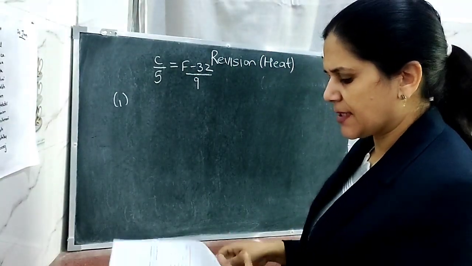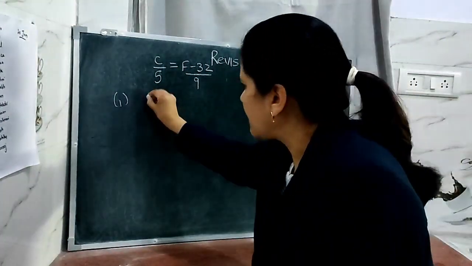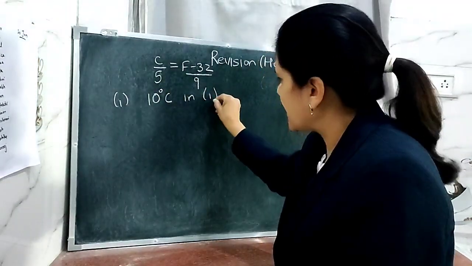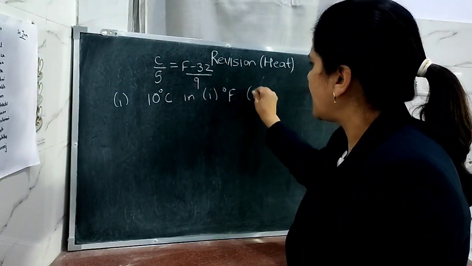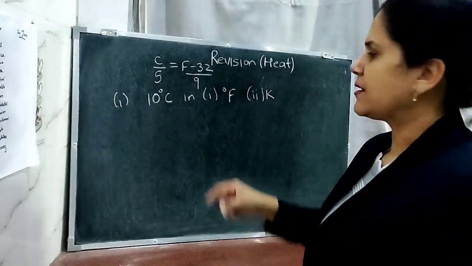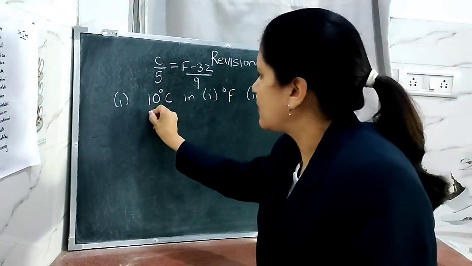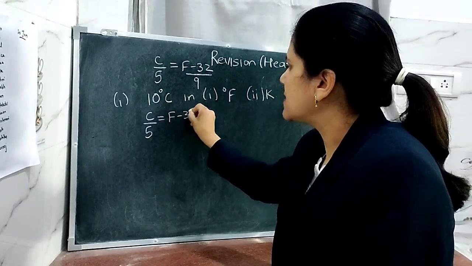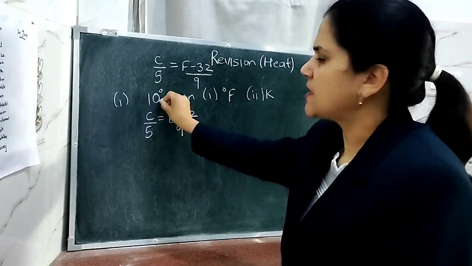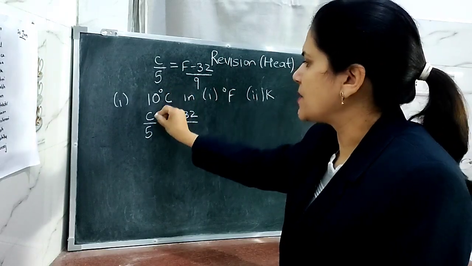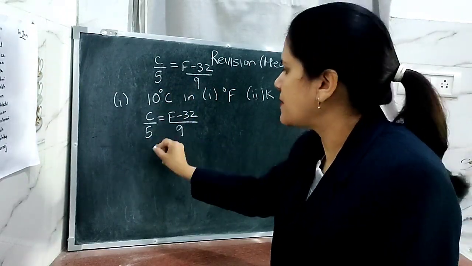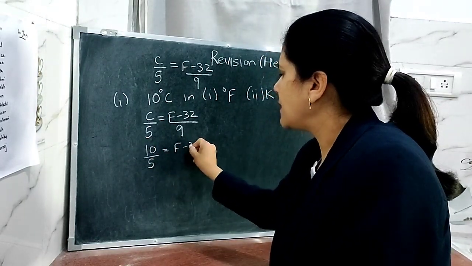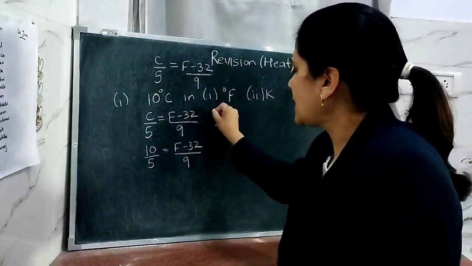The first solved example says we have to convert 10 degrees Celsius, first into degrees Fahrenheit and second into Kelvin. Now what is the method? We will be applying the same formula. Write down here C upon 5 is equal to F minus 32 upon 9. The temperature is given in degrees Celsius, so you substitute this temperature in the value of C. Write here 10 upon 5 is equal to F minus 32 upon 9.